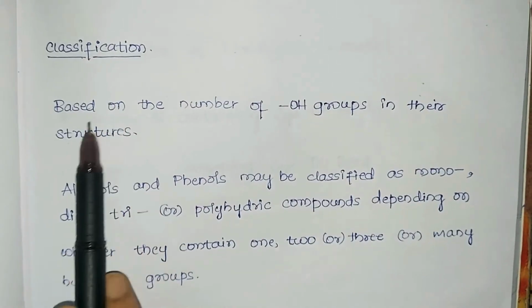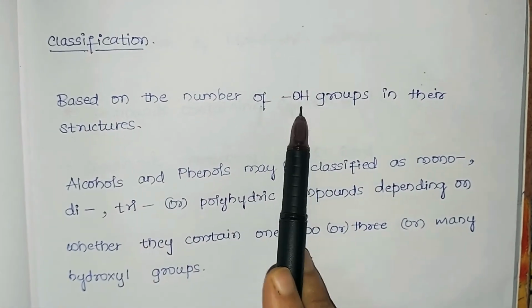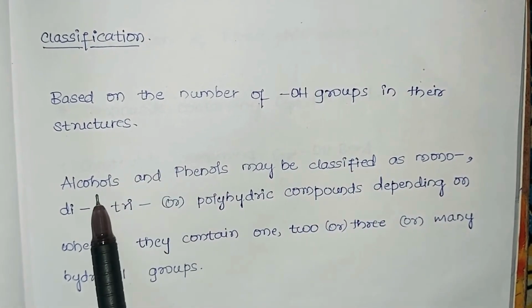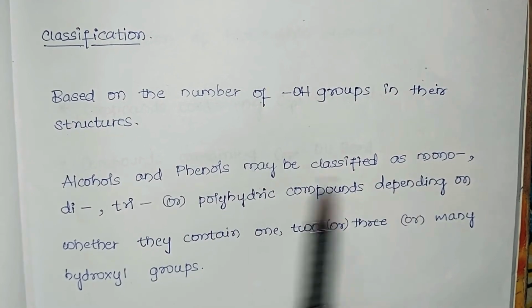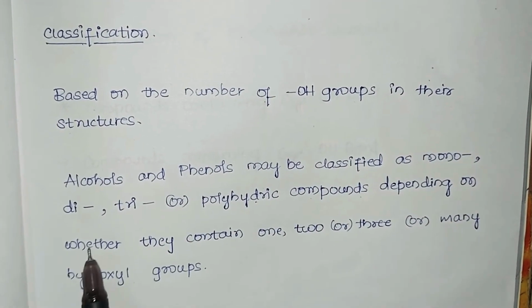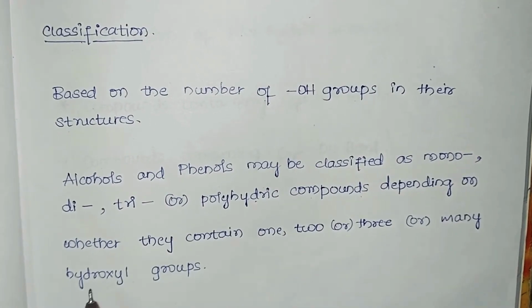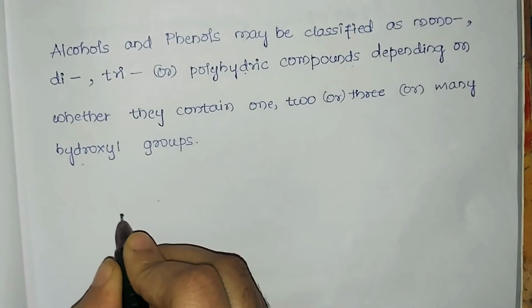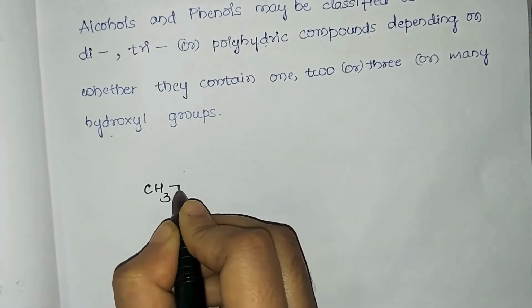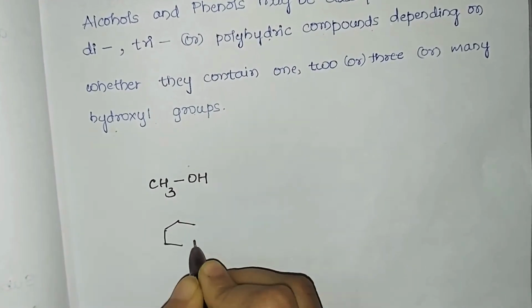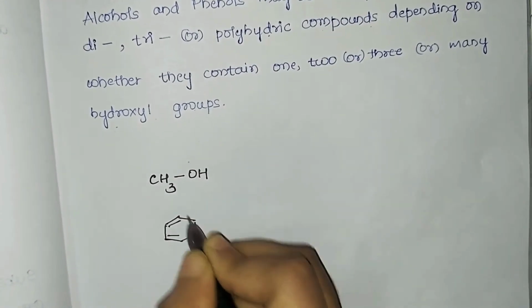Based on the number of OH groups in their structure, alcohols and phenols may be classified as mono, di, tri or polyhydric compounds depending on whether they contain 1, 2, 3 or many hydroxyl groups. So let us consider an example. We'll consider an example of methanol and phenol. Methanol is CH3OH, phenol is OH attached to a benzene ring.